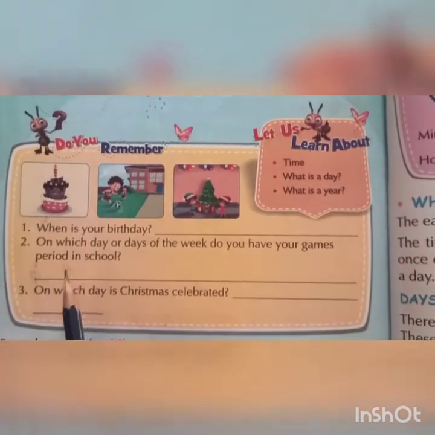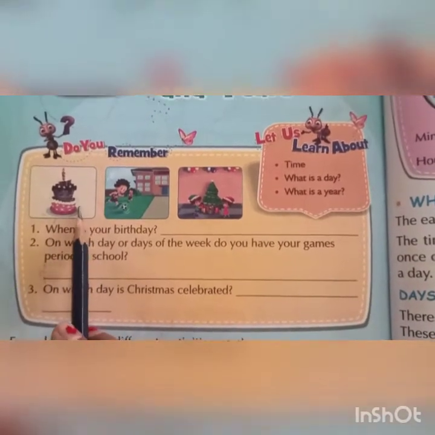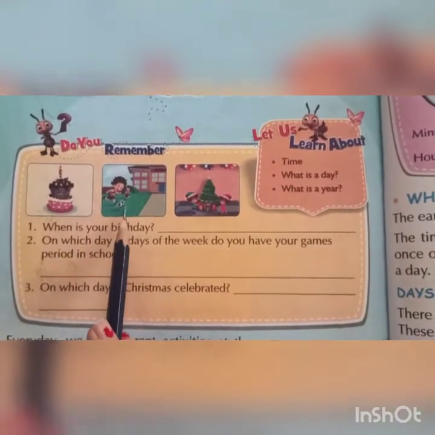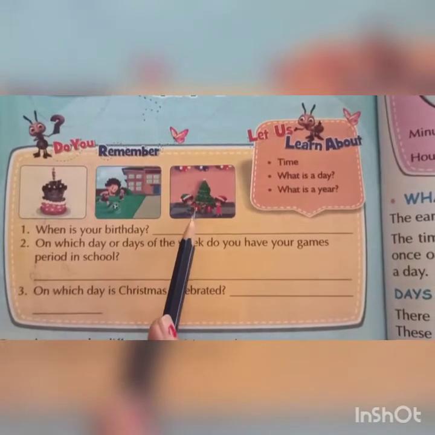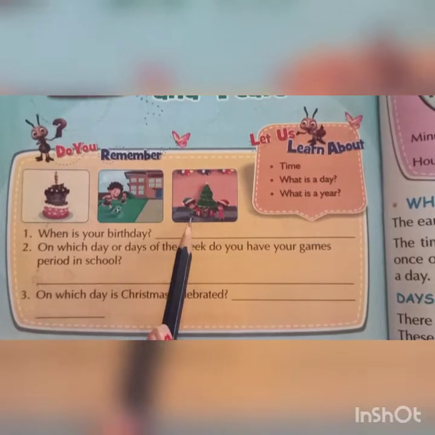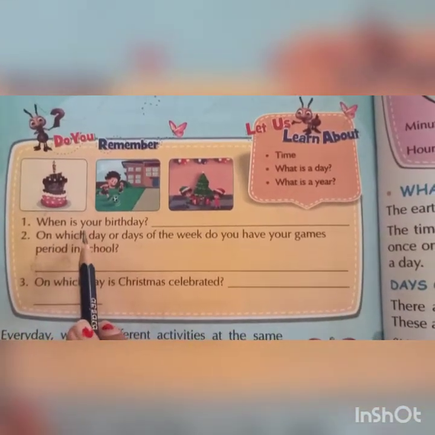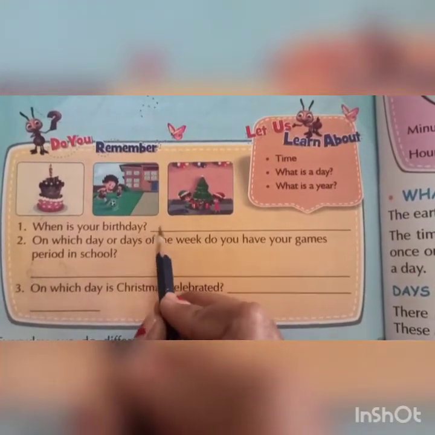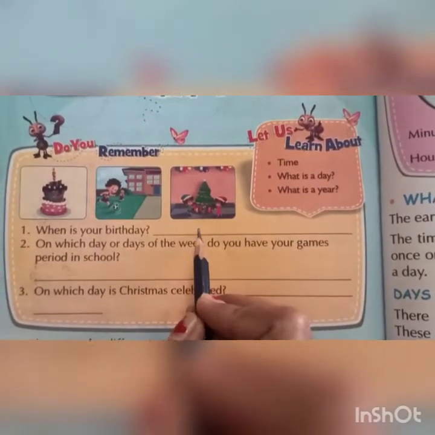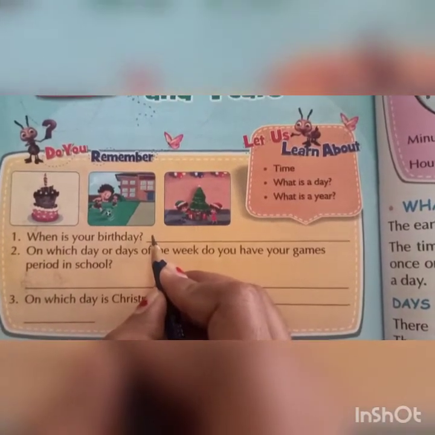There is a small exercise given. In the first picture, it shows a cake. In the second picture, children are playing. In the third picture, there is a Christmas tree and two children are decorating it. Now see our first question. When is your birthday? Here you have to write your date of birth. Here I am going to write my date of birth.